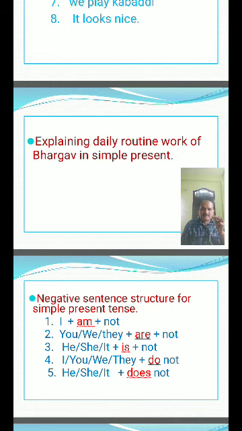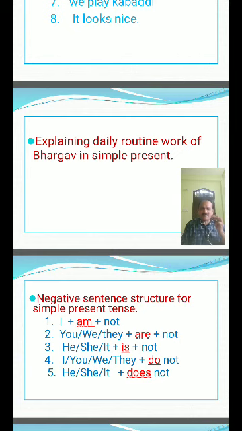I attend classes from 9:30 a.m. to 12:50 p.m. and I take lunch between 1 p.m. and 1:30 p.m. I attend classes in the afternoon till 4:30 p.m. I play volleyball with my friends from 4:45 p.m. to 6 p.m. I go home at 6:30 p.m. I take bath and have a snack at 6:45 p.m. I study for 2 hours. I take dinner at 9:15 p.m. and watch TV for an hour. I go to bed at 10 p.m. So this is a daily routine work.